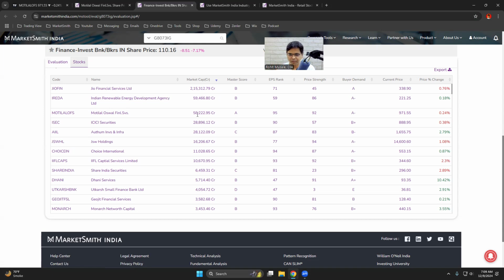Generally, if a stock is a leader in its industry group, it should at least be in the top three within that industry group. Generally the top three names capture the majority of the profit or revenue within an industry group. So this is my 360-degree analysis of a stock. Practically speaking, it takes me less than 10 seconds to do all this analysis, but I have created a 20-25 minute video to just explain why I am not buying the stock. I don't spend more than 10 seconds on a stock.